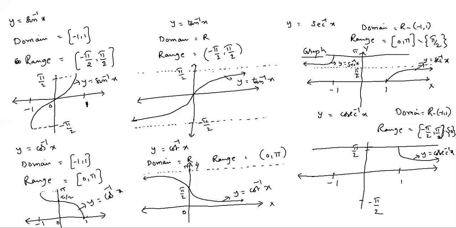Similarly, at -π/2, like this, you will get y equals cosecant inverse x. So these are the domain, range, and the graph of inverse trigonometric functions. Next, some properties and some principal values we will see.